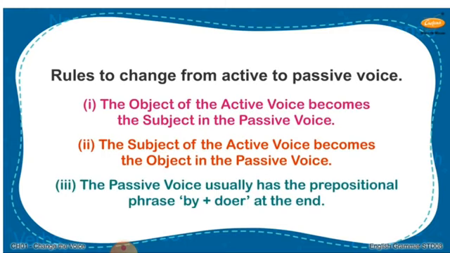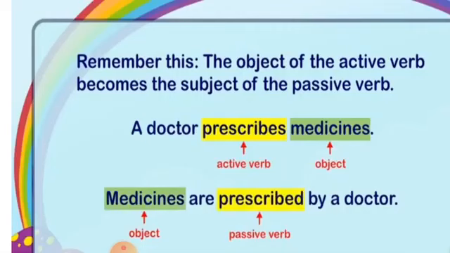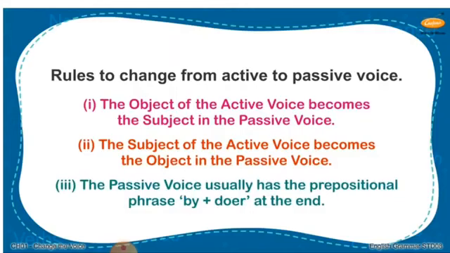There are basically three rules to change from active to passive voice. The object of the active voice becomes the subject in the passive voice. We can see here the object medicines becomes the subject in passive voice.